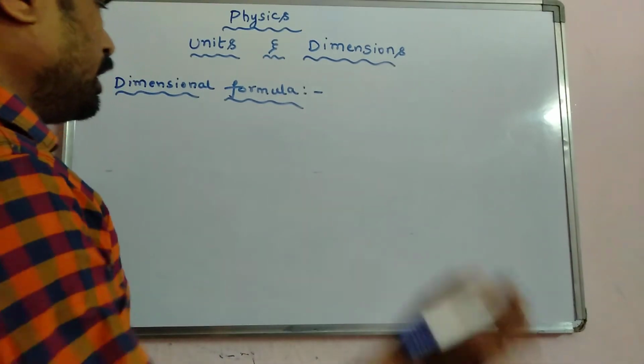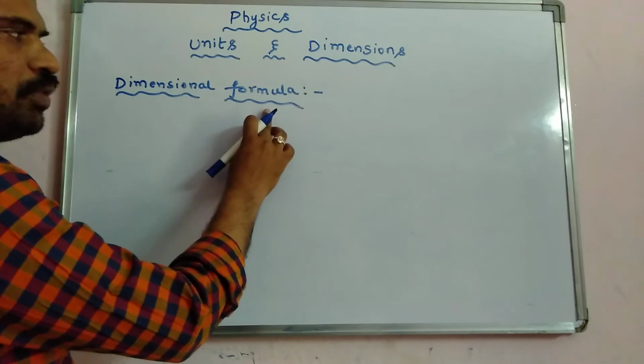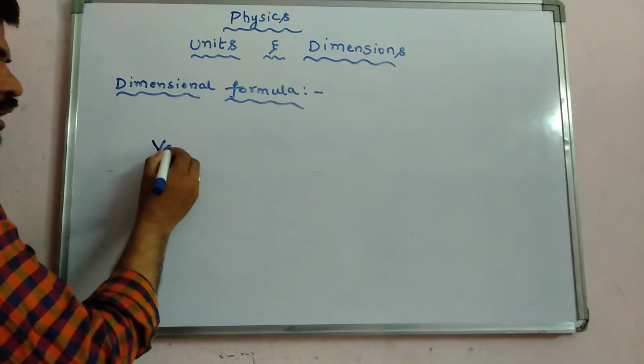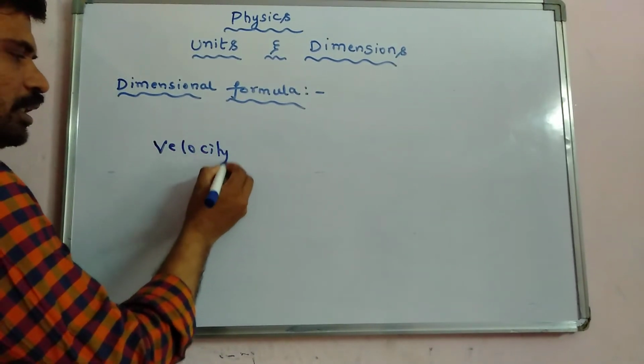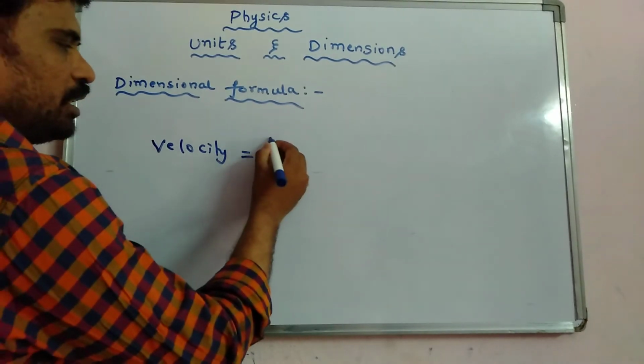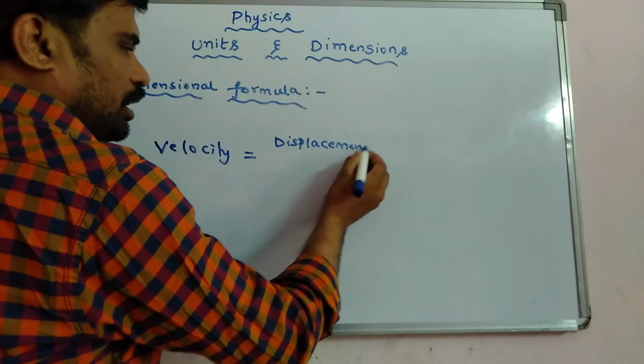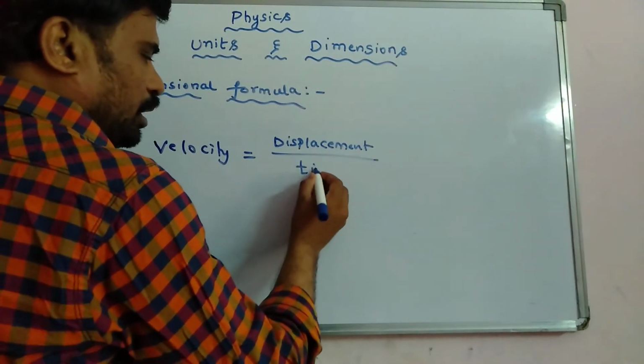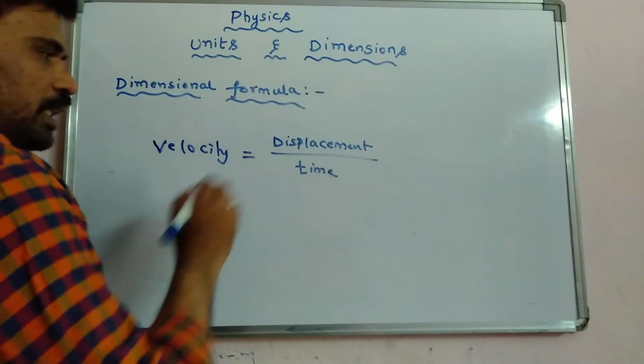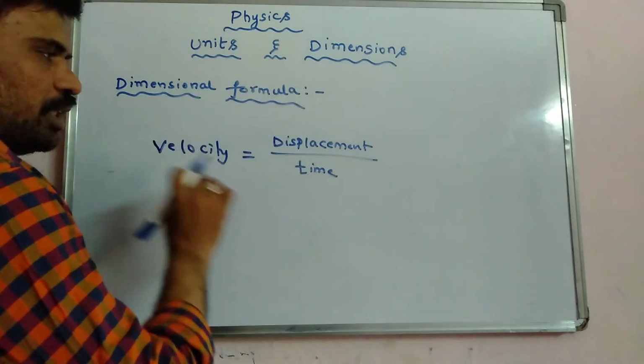Let me tell you another example: how to write the dimensional formula for velocity.